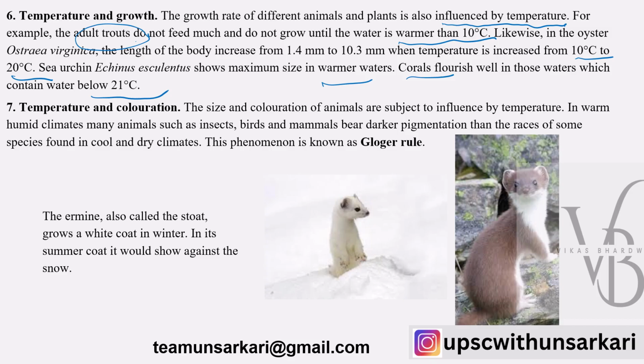Where temperature and coloration is concerned, it is also influenced by temperature. In warm and humid climates, many animals, even insects and birds, bear darker pigmentation than the species which are found in cool and dry climates. We know this, but I'm just trying to emphasize. This is known as Gloger's rule. So ermine, also called stoat, grows a white coat in winters, whereas in summer it will be showing brown, against the snow, as we can see in this picture.